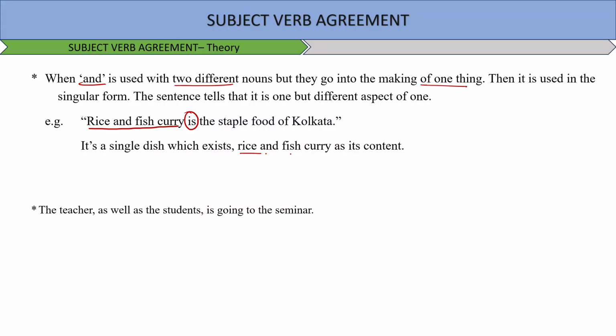The phrase in between, or the extra information which is used here, will definitely not affect the subject at all, right? Moving on to the next part.